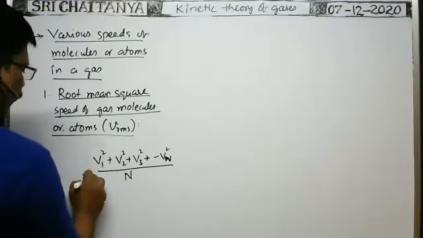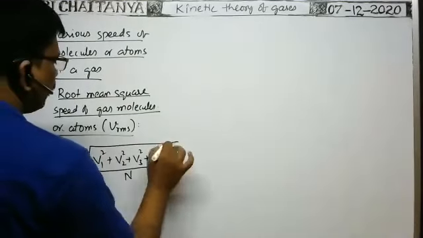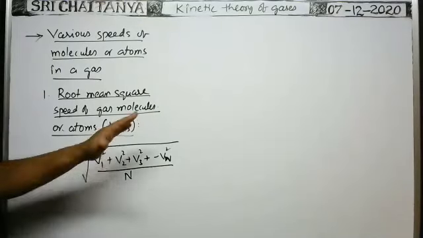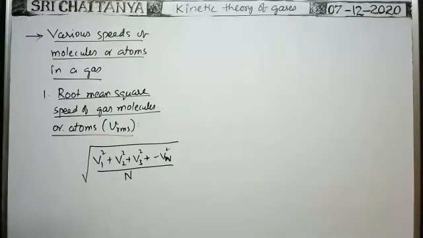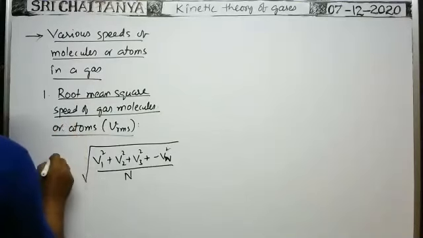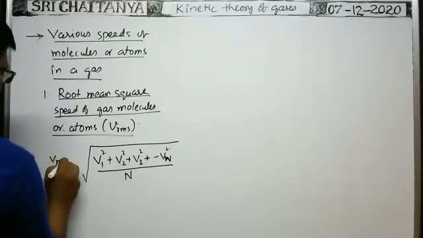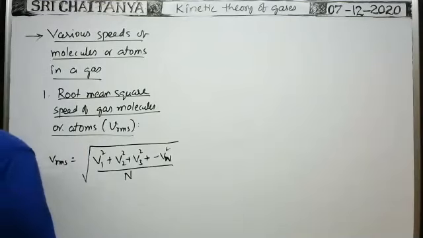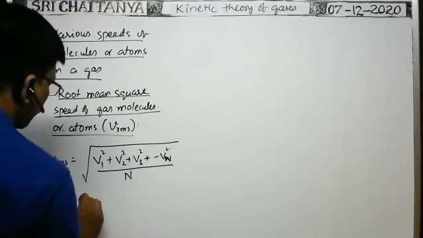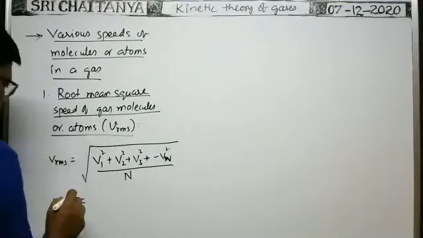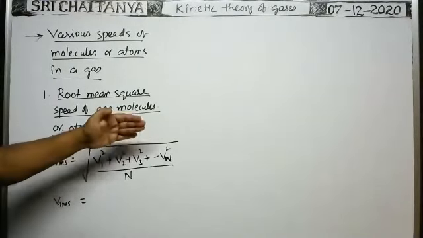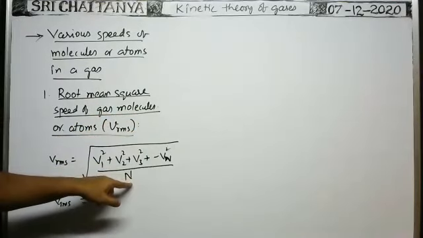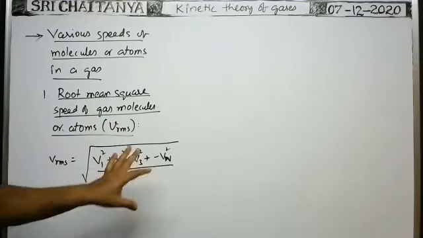Then the square root of the mean of squares of the speeds of the given atoms or molecules is called the RMS speed of each molecule, VRMS. Of course, we have a direct formula only. Sometimes you will be given the speeds of the different molecules or atoms in a gas like this, and the number of molecules will be given. So what is the RMS speed? Like this we can find.